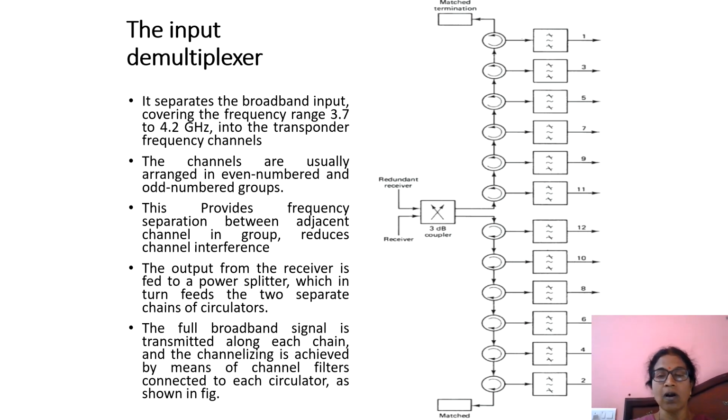So this allows only odd numbered channels, and the bottom circulators allow only even numbered channels. This is done with the selection of circulators. These circulators are designed in such a way that they allow only that particular frequency, and here these are filters. This filters only those particular frequencies.